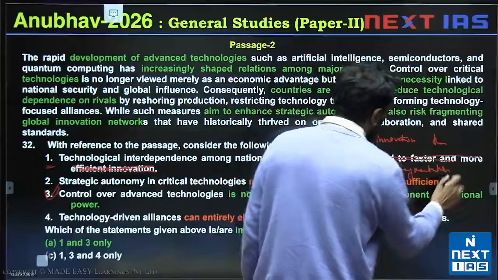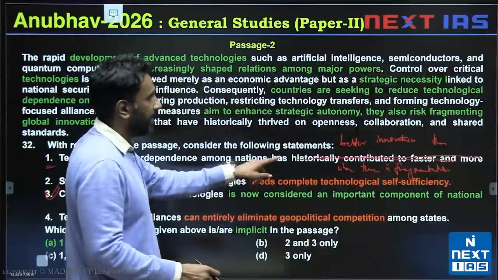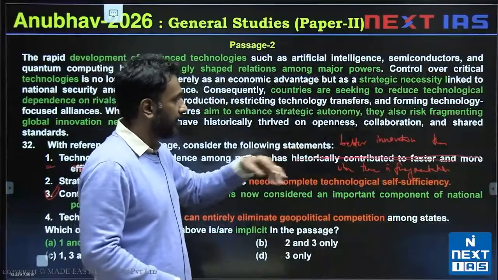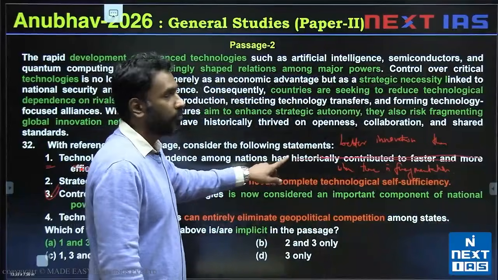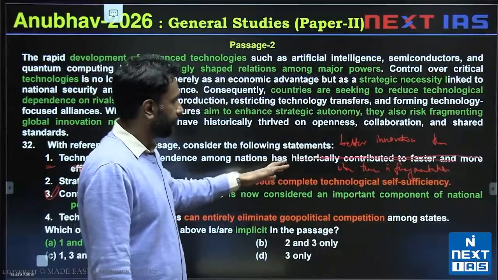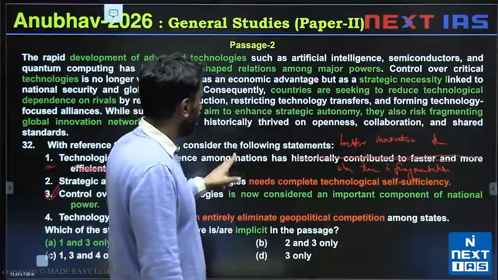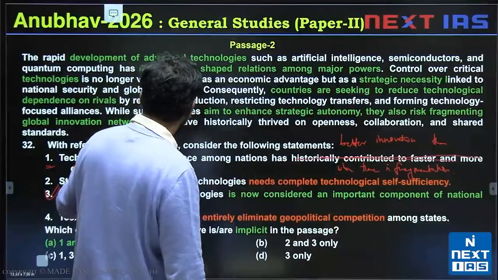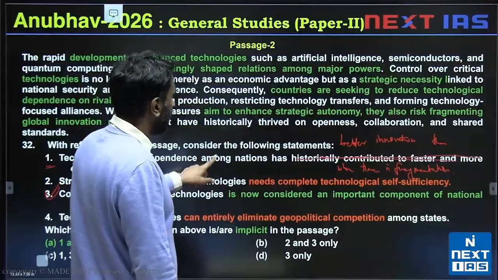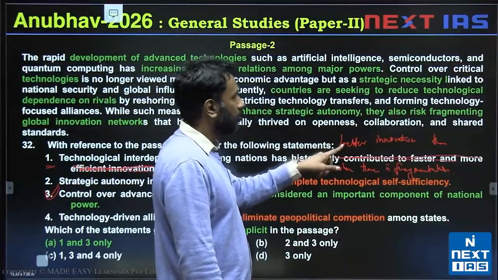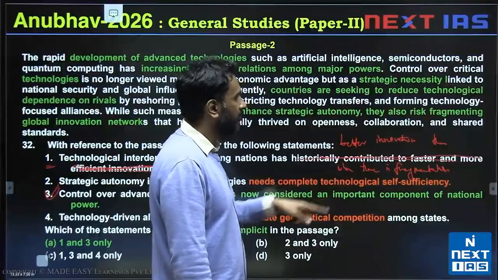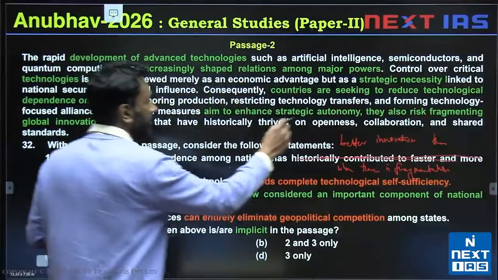What I'm trying to do by cancelling this and rewriting it as something else is to tell you why 1 can be valid. I can replace these words with: technological interdependence among nations has led to better innovation than when there was fragmentation.